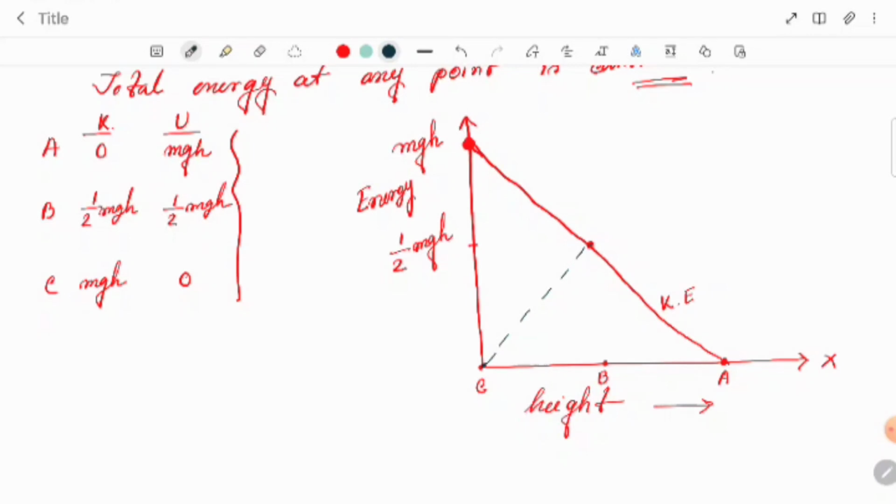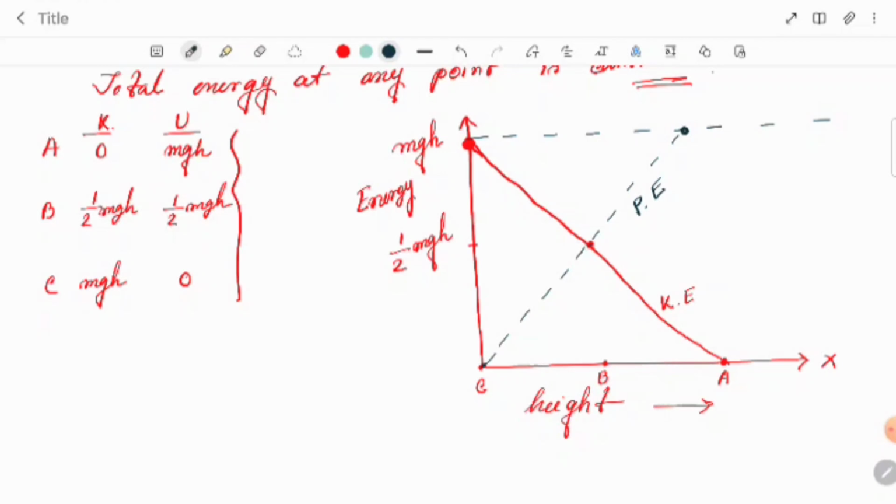And at A the potential energy was mgh, so at A it will be mgh. So if we see, this line is the total energy, and the potential energy at A will also become mgh. So this graph is PE, we can say the potential energy.